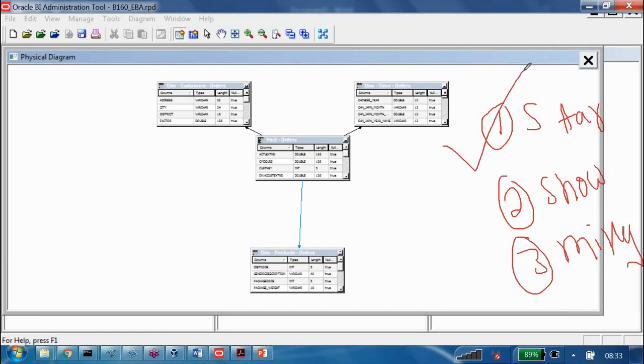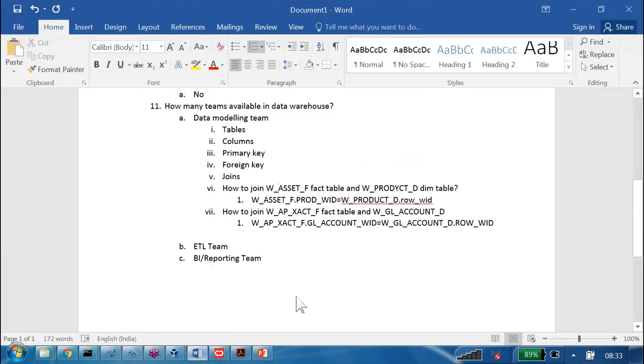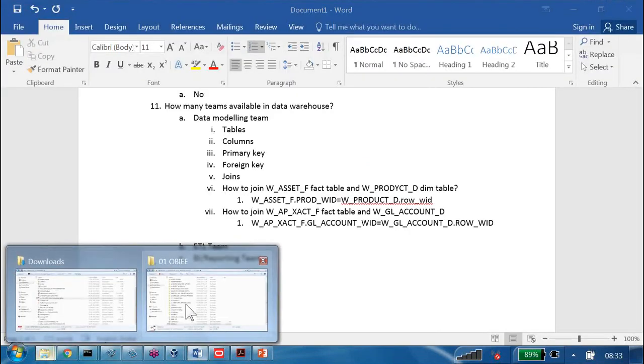We learned this already. In the star schema, what is available in the center? The fact table, surrounded by dimension tables. One customer may have a number of orders. One day may have a number of orders. One product may have a number of orders. This is a perfect star schema that you are trying to design. Okay, now let us close this one. I am closing it. Now we have the schema. That's what we are supposed to do. Let me open our notes.